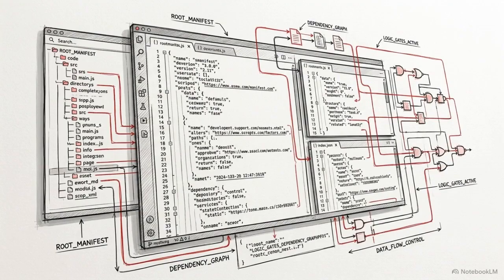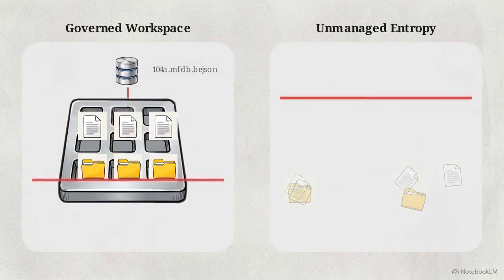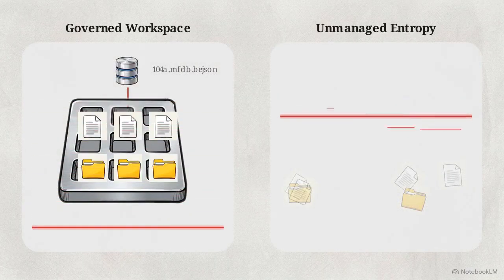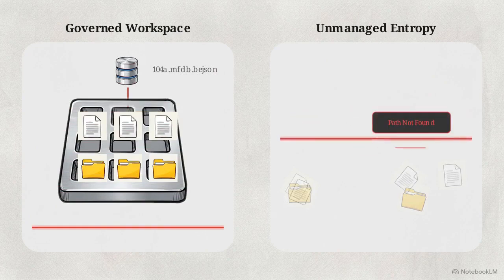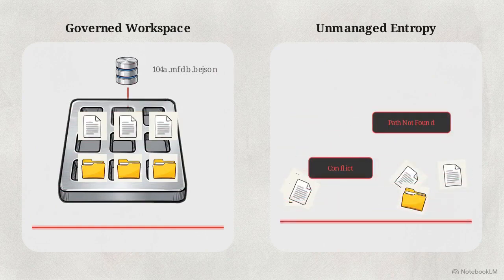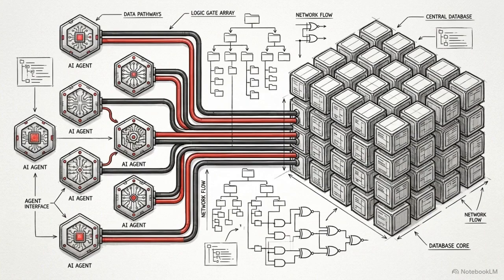This strict geographic governance maintains a pristine state for the system's context window. When an AI agent parses the workspace, a clean context window removes read friction and prevents the hallucinations that occur when an agent encounters misplaced or conflicting files. Algorithmic enforcement over the file system establishes the predictable environment necessary for scaling multi-agent autonomy safely.